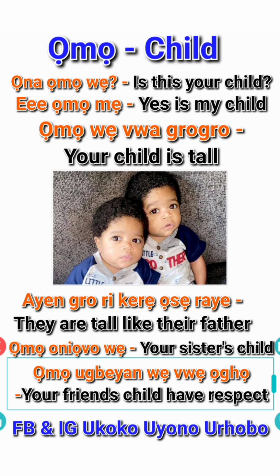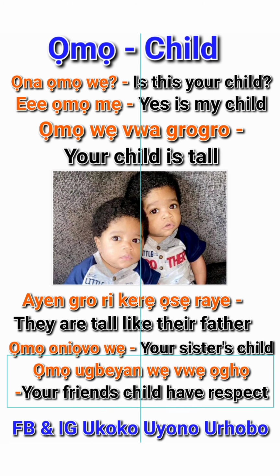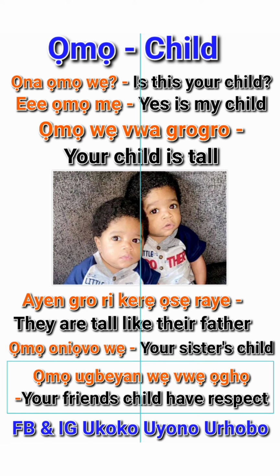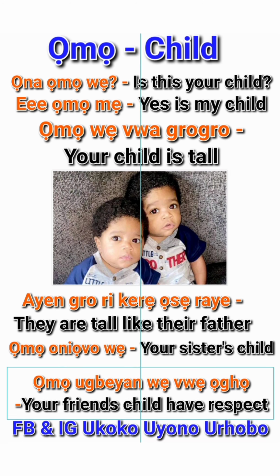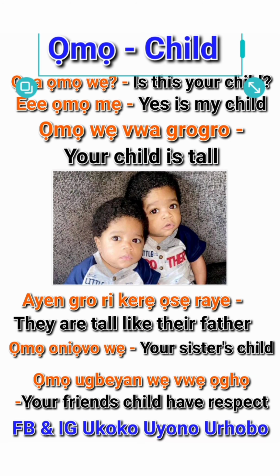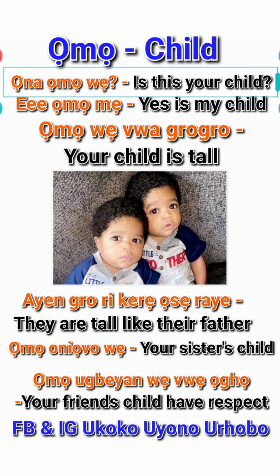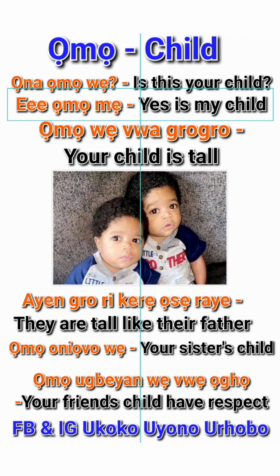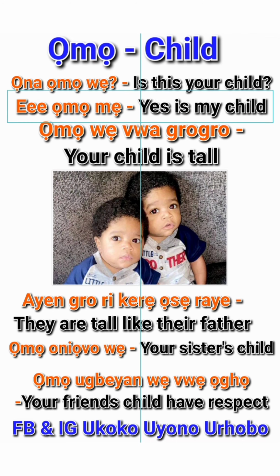Oyoma. And ugbeyan stands for friend. Ọghọ stands for respect. And omo, child. Okay. So omo, child. Ona omo where? Ona stands for this. Okay. Omo, child. Okay. A omo me, yes, means a. Okay. A omo me, yes, my child. Omo where wa grogro? Grogro means tall. Me wa grogro, I'm tall.